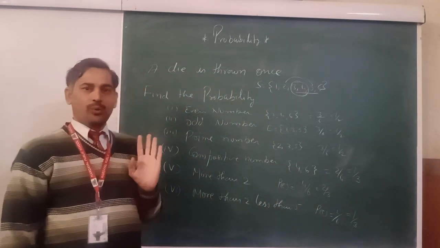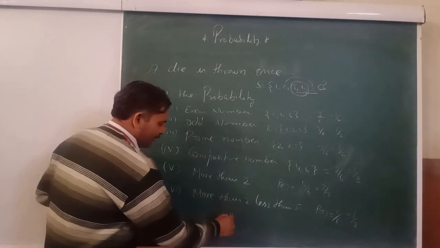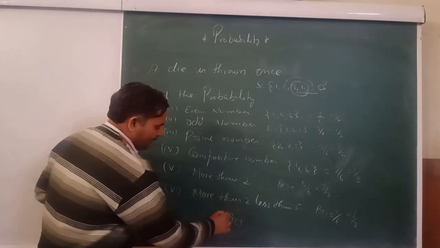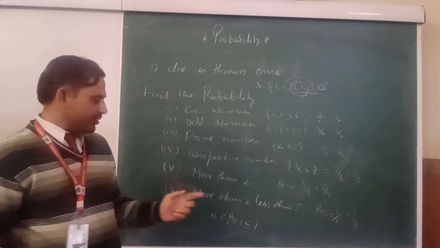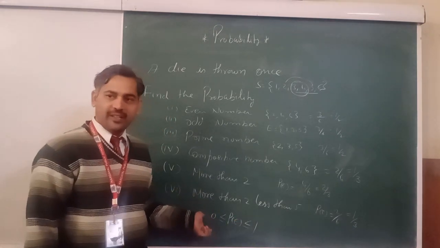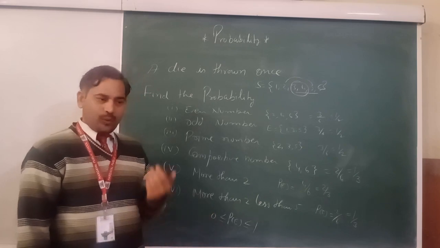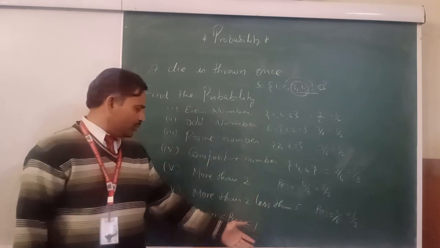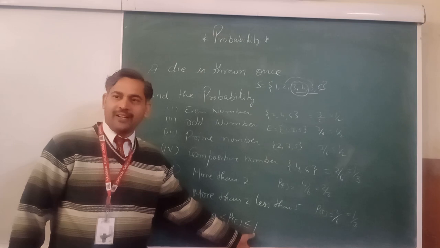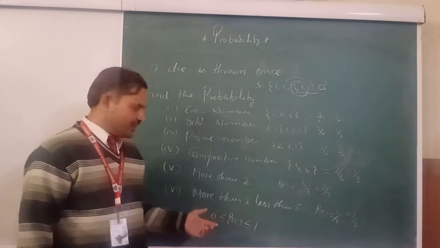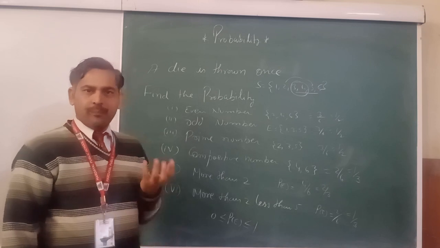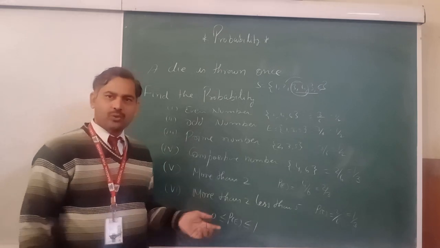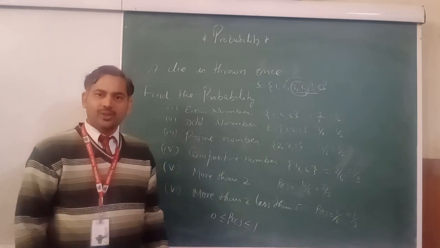One more important thing, note down please: probability lies between 0 and 1. This is most important for competitive exams, my dear. It will be asked in competitions. What is the maximum probability? Maximum probability means a sure event, that is 1. What does zero probability mean? Impossible event. Probability is zero. So probability lies between 0 and 1.